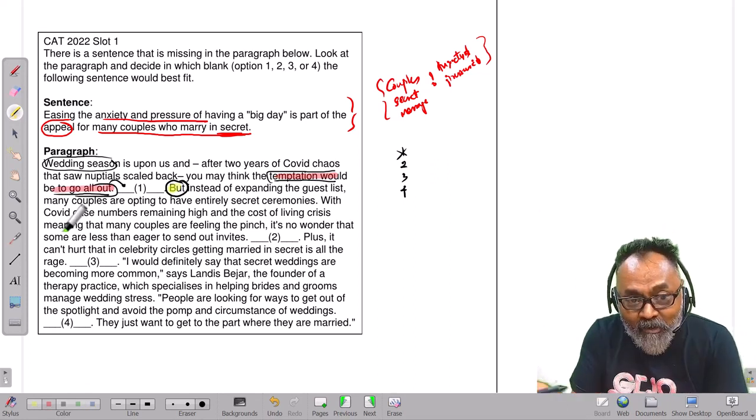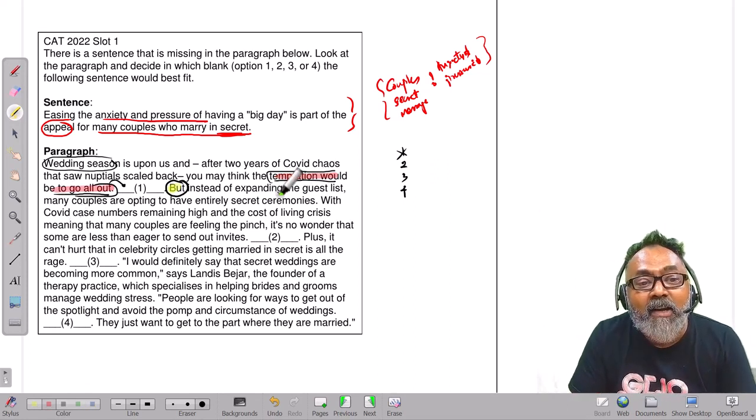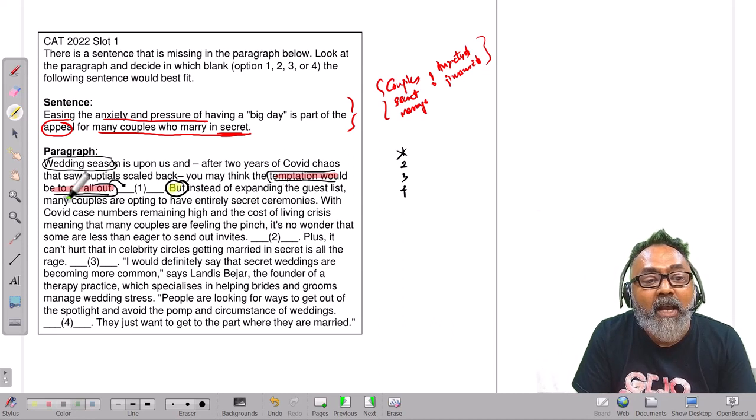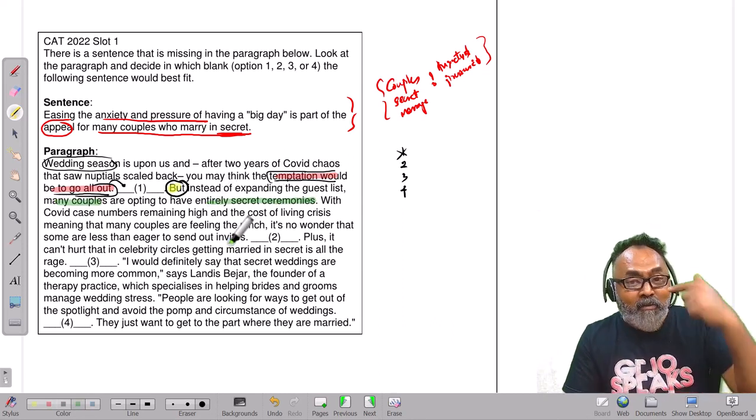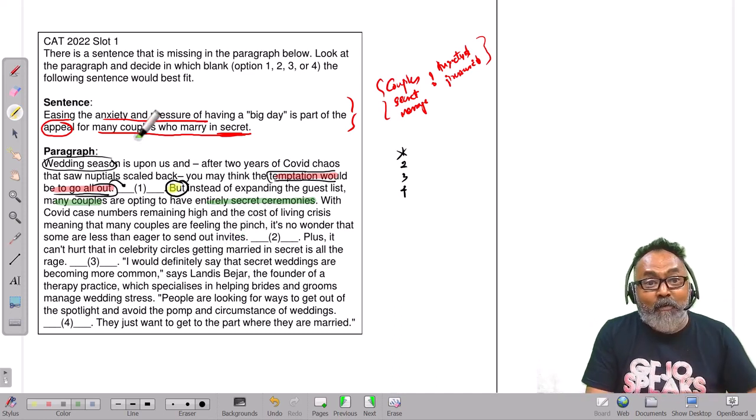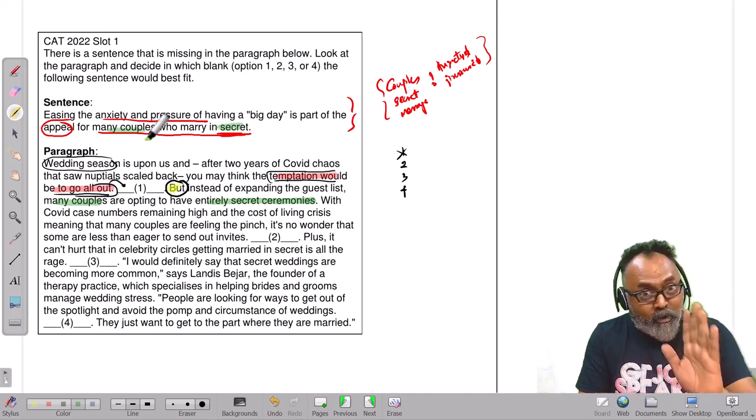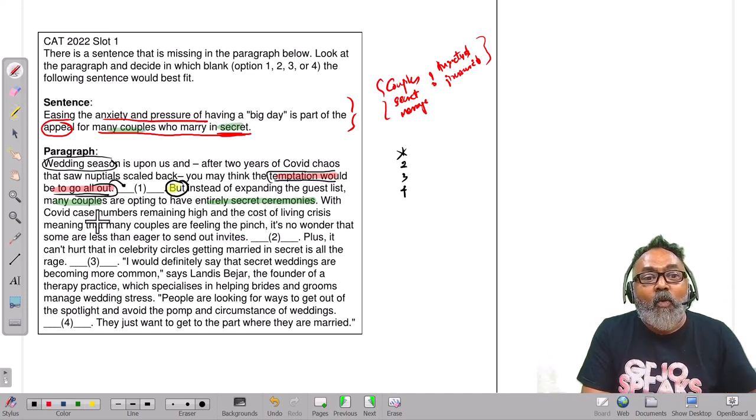So it's like the temptation would be to go all out. Now it is contrasting that: instead of expanding the guest list, many couples are opting to have secret ceremonies. Now immediately, you've read this sentence before, and we know that this echoes, right? With COVID case numbers remaining high and the cost of living crisis meaning that many couples are feeling the pinch, no wonder that some are less than eager to send out invites.